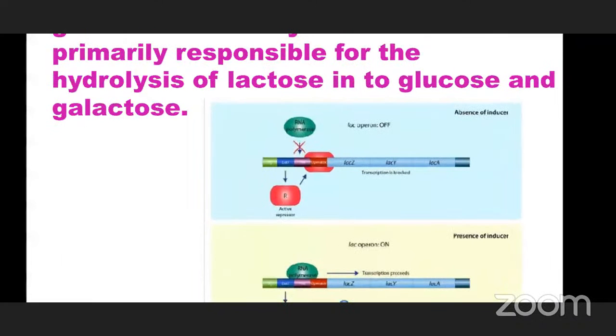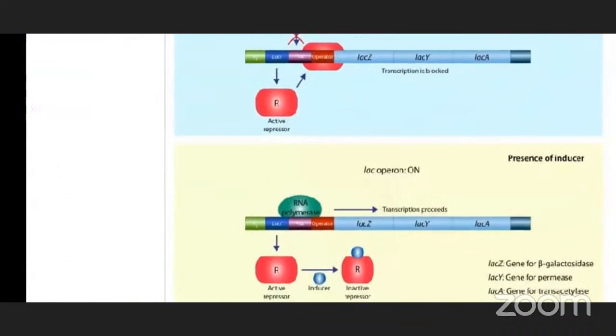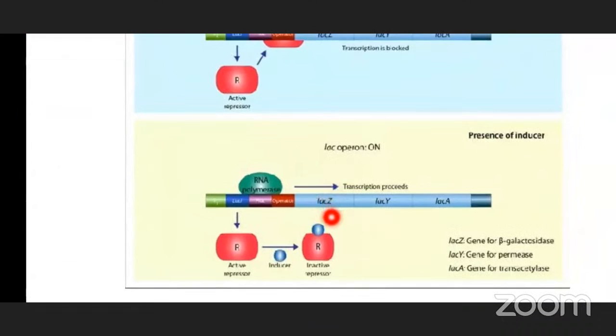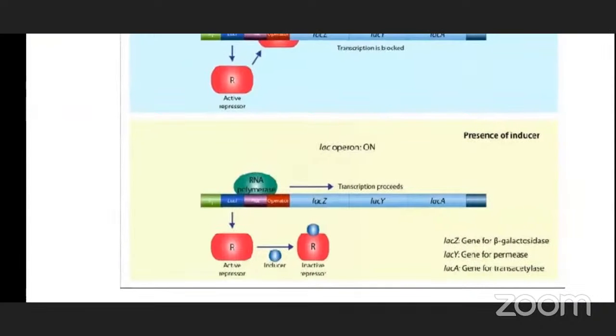Observe here, this is the structural gene Z, which is responsible for the synthesis of the enzyme beta galactosidase. This beta galactosidase enzyme causes the hydrolysis of lactose into galactose and glucose.